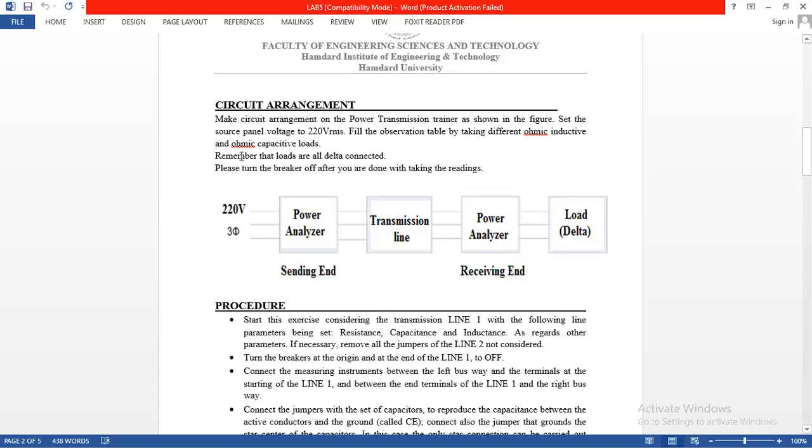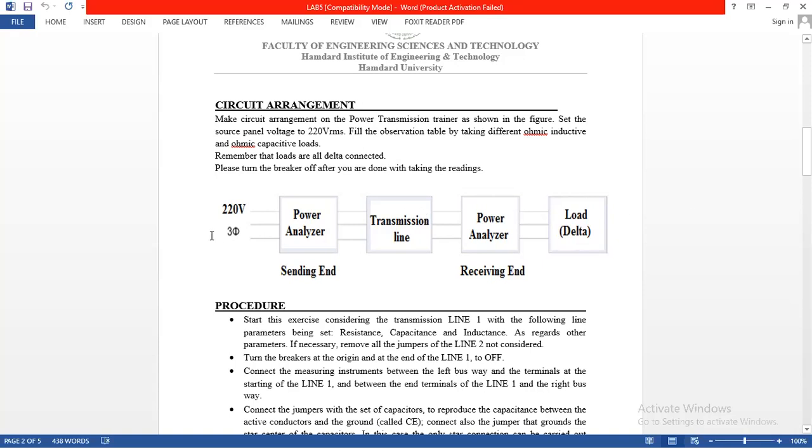So we need to turn the breaker off first, before taking the readings. Before taking the readings the breaker should be off, and after we note all the observation readings, the power breaker should be turned off. And during the operation, all the parameters should be connected as per the SOPs defined in the procedure.